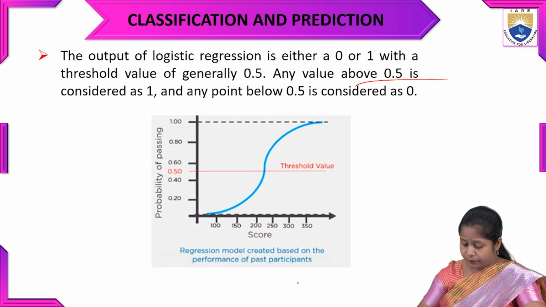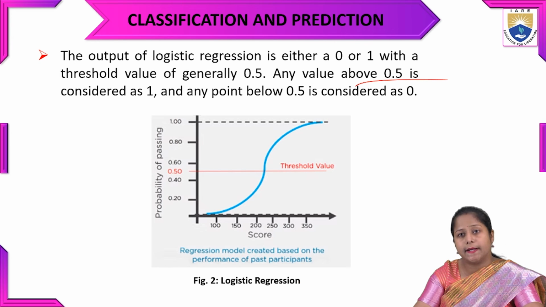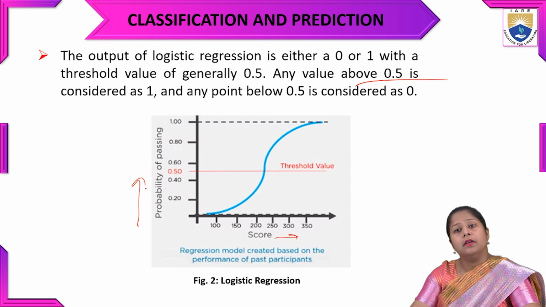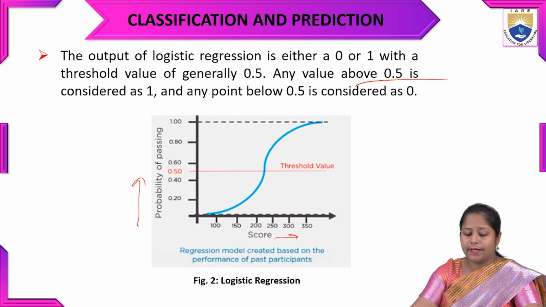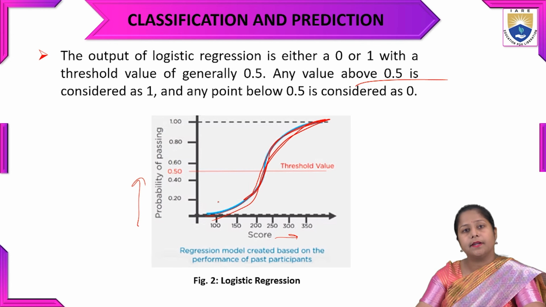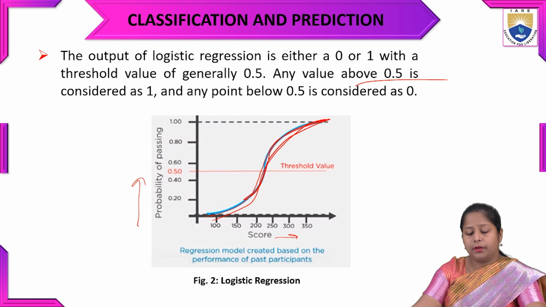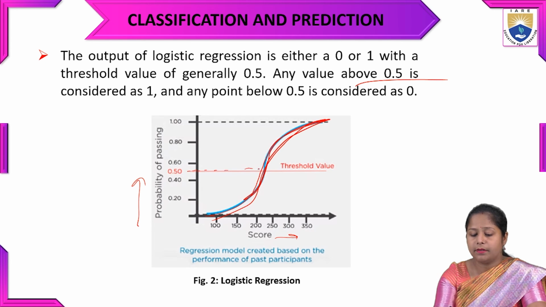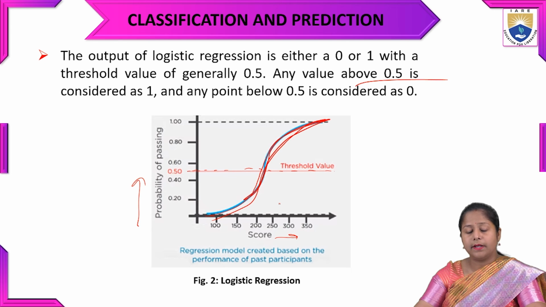So here is a figure. In this figure, we can see the logistic regression between the score, class level, and probability of passing. The regression model is created from the performance of past participants. This is the regression line, the logistic regression, a sigmoid type of line. The threshold value here is 0.5, right? So like this, the regression is pointing.